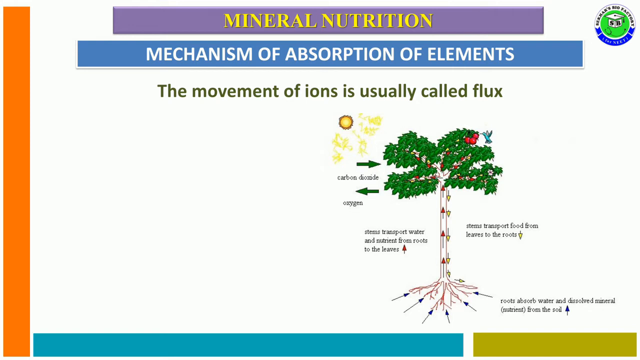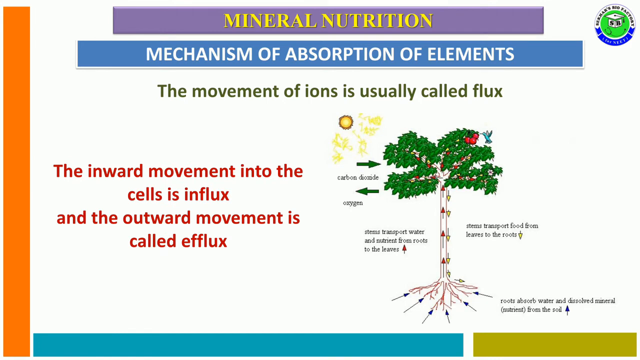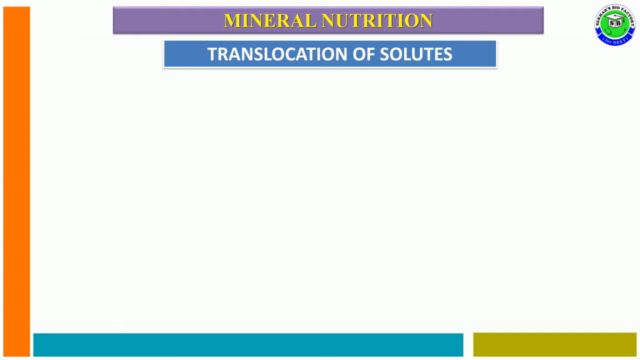The movement of ions is usually called flux. At this time, if the movement of ions takes place inwards, or inside of the cell, it is called influx. Sometimes the ions exit from the cell, that is, they come to the outside of the cell, and this is called efflux.